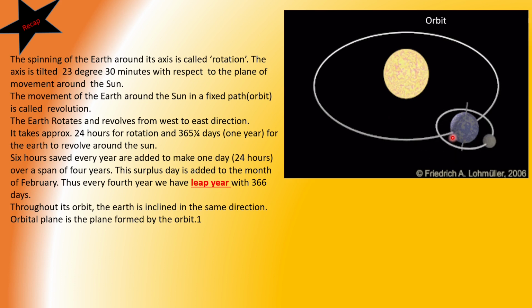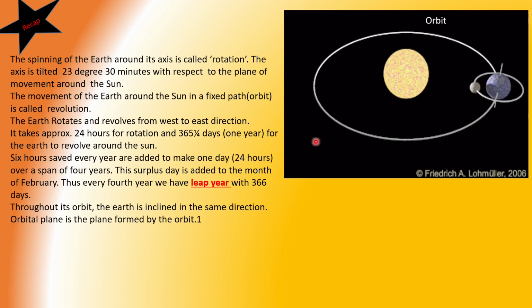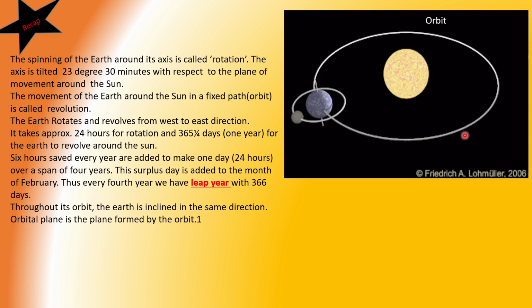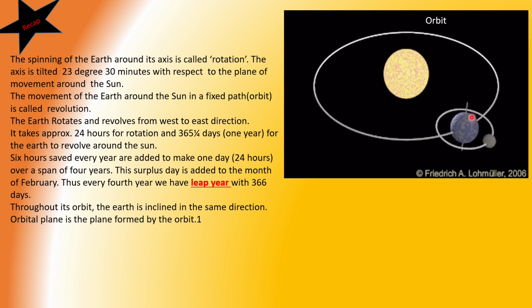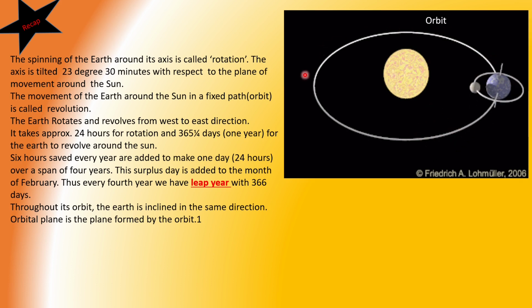The movement of the Earth around the Sun in a fixed path, that is the orbit, is called revolution. Earth rotates and revolves from west to east direction, rotating and revolving in the same direction, that is anticlockwise.